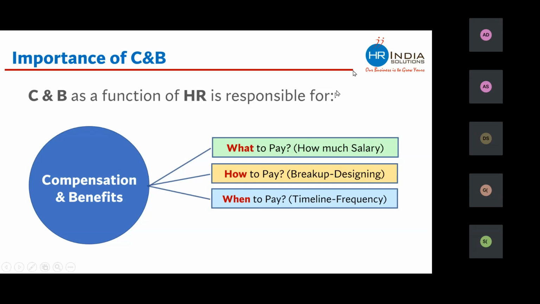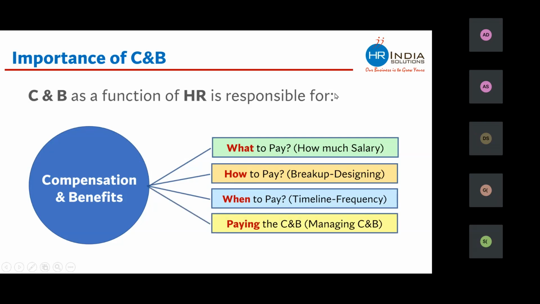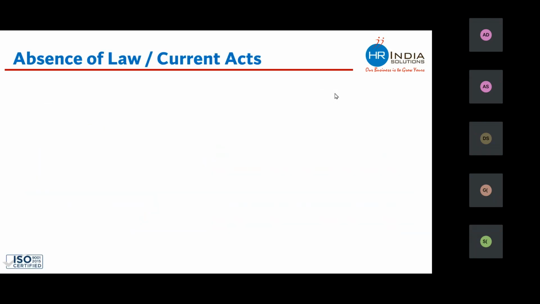And finally, CNB, as a function of HR, is responsible for managing the entire compensation which they are offering to employees and the entire benefit which they provide to the entire workforce. This is why compensation and benefit is one of the most important functions of HR. But this is not easy. Why is it not easy? Due to absence of law.